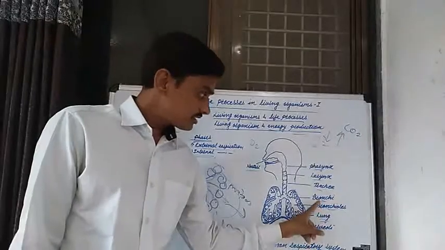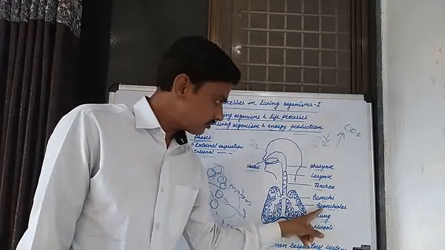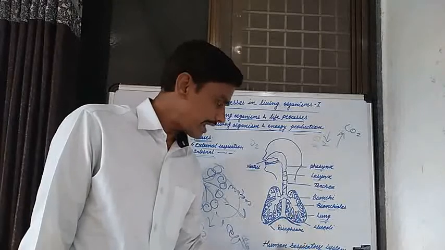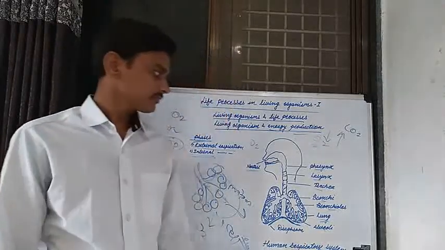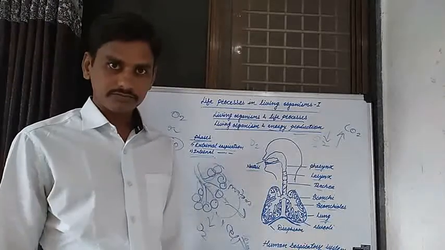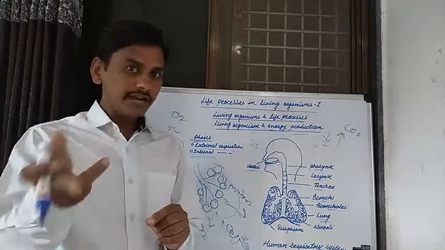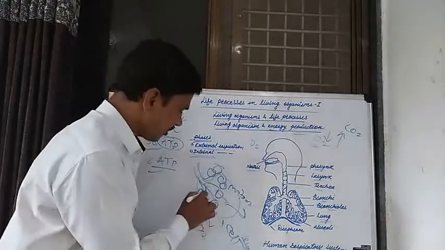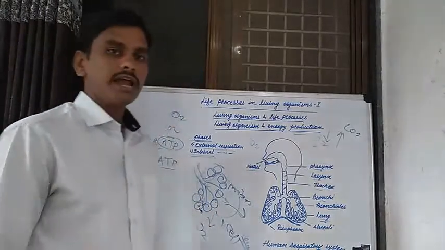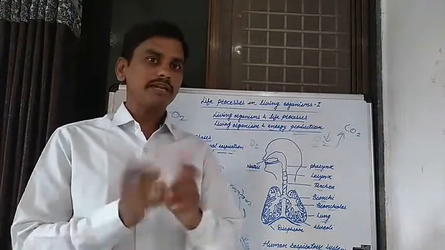When this pure oxygen-rich air enters the bronchus, it goes from the bronchus to the bronchioles, and lastly to the apical portion of the bronchioles. Then the oxygen enters the alveoli, and exchange of gases is carried out between the alveoli and the blood capillaries.